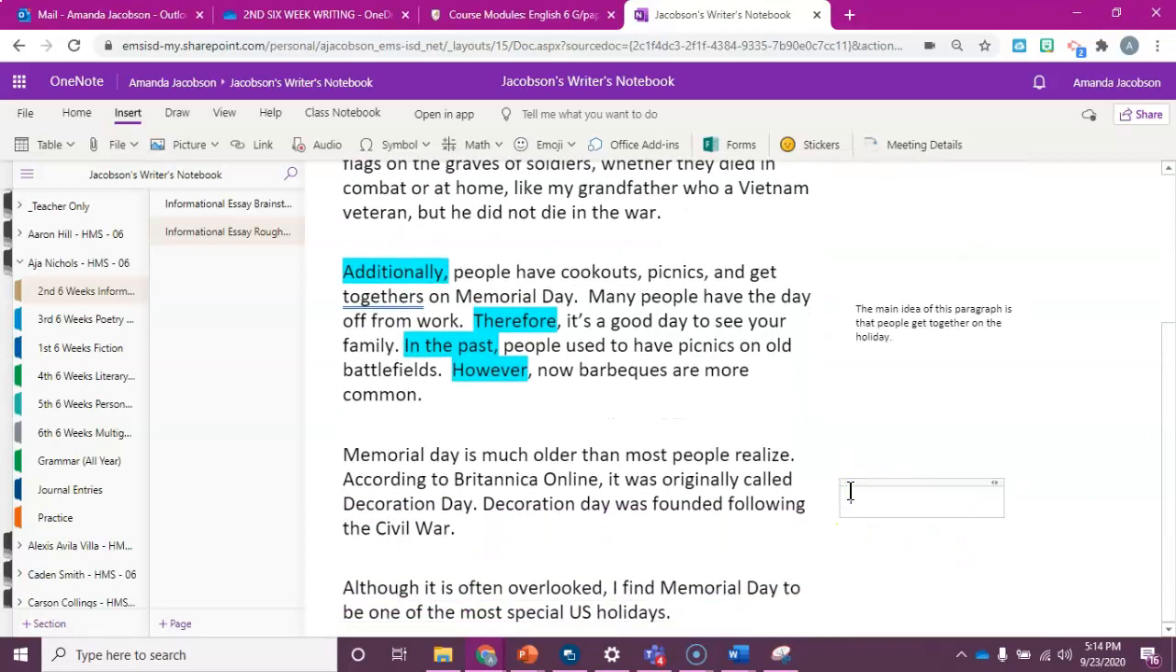Memorial Day is much older than most people realize. According to Britannica Online, it was originally called Decoration Day. Decoration Day was founded following the Civil War. So the main idea of this paragraph is about the history of the holiday.